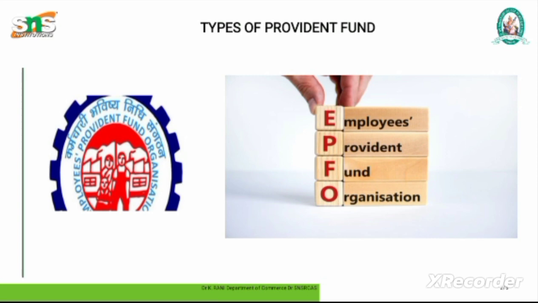Unrecognized Provident Fund. If the Commissioner of Income Tax does not approve the Provident Fund scheme created by the employer and employees, then such a scheme is an unrecognized Provident Fund scheme. Public Provident Fund. The government has established a Provident Fund for the general public. Any person can contribute to this scheme by opening a Public Provident Fund account with an authorized bank.